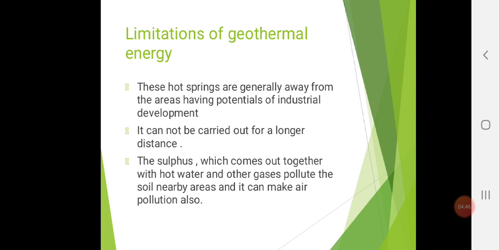Now, let's see what the limitations of geothermal energy are. These hot springs are generally away from the areas having potential for industrial development. Definitely, we won't get hot springs just at the border of our city. Definitely, it's far away from our areas. It might be in a hilly area which is not in use. In such types of areas we will get geothermal energy.